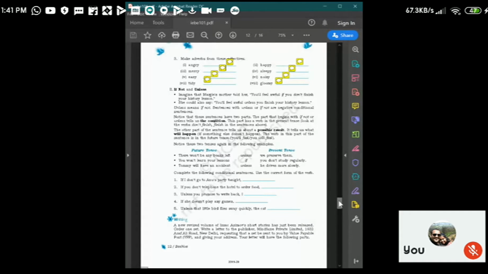Notice that sentences with unless or if not are negative conditional sentences. What is a negative sentence? Can anyone tell me what a negative sentence is?